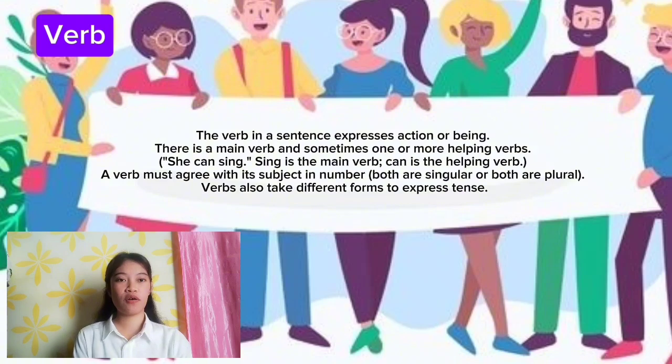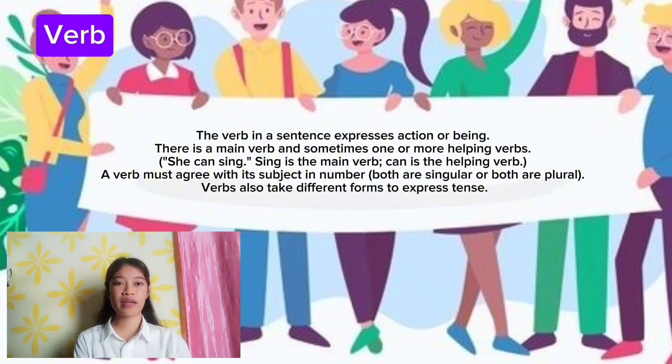Third is verb. The verb in a sentence expresses action or being. There is a main verb and sometimes one or more helping verbs. Like, she can sing. Sing is the main verb. Can is the helping verb.